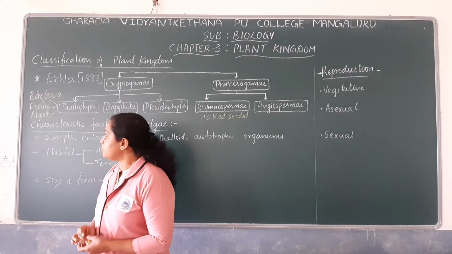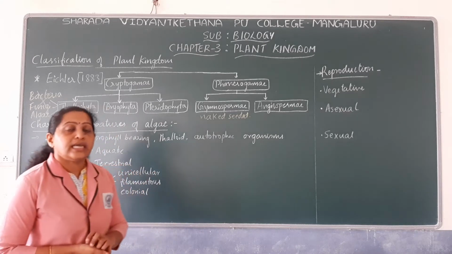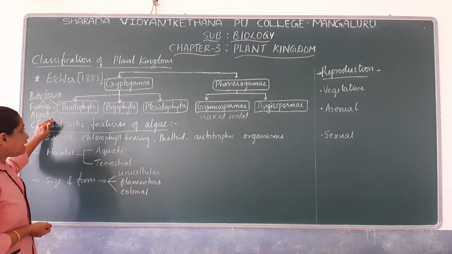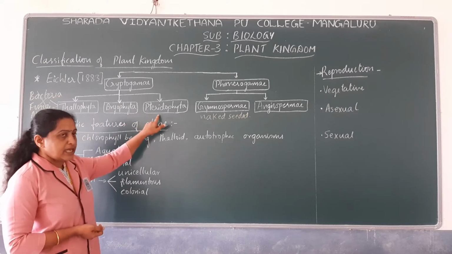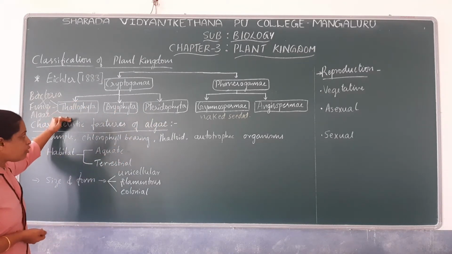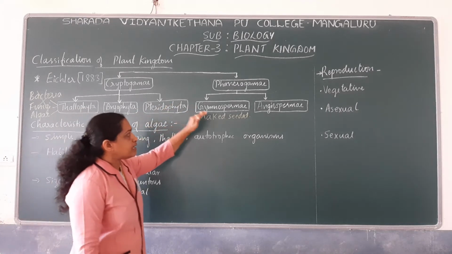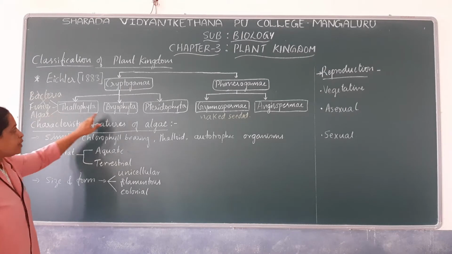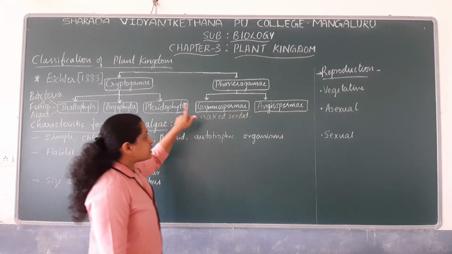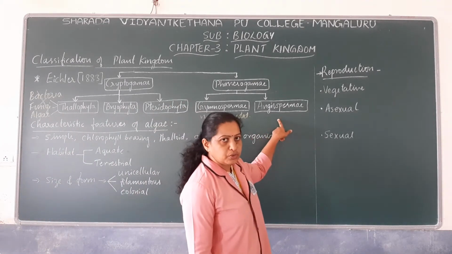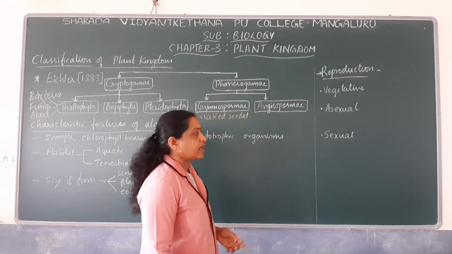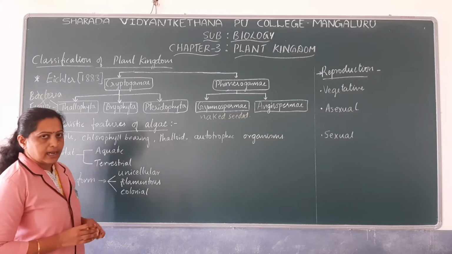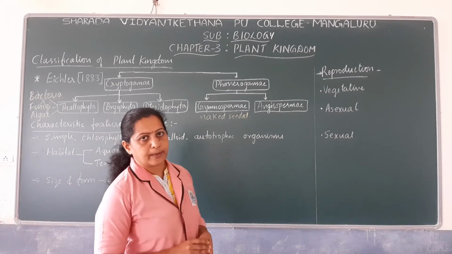Okay, so now note down that the Kingdom Plantae has 5 different divisions. You can note it down as Thallophyta, Bryophyta, Pteridophyta, Gymnospermae and Angiospermae, which includes algae, bryophytes, pteridophytes, gymnosperms and angiosperms. Okay. Now let us discuss about the characteristic features of algae. General characteristic features of algae.